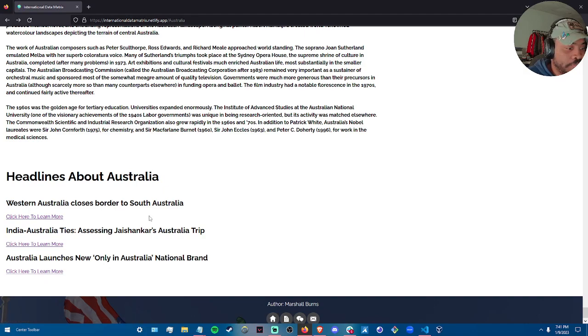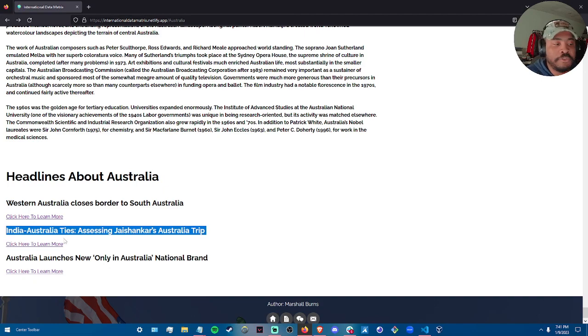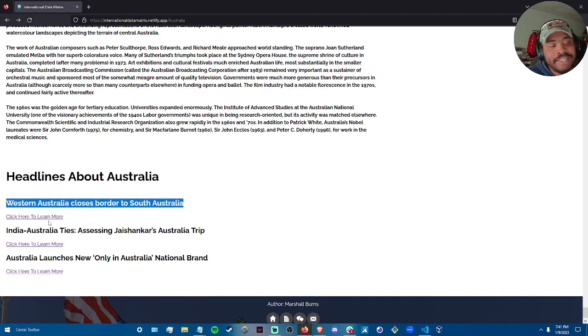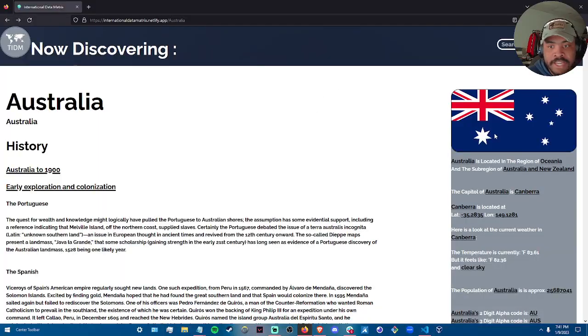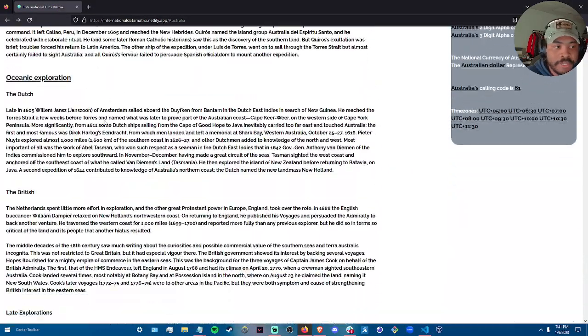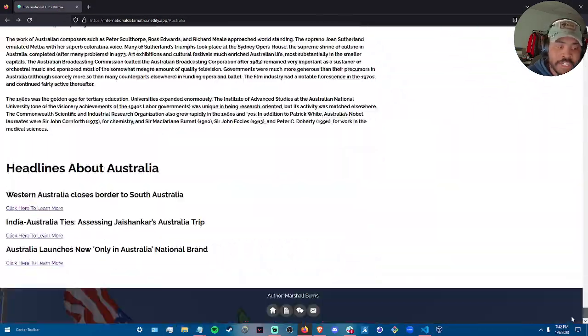I was able to parse out the data to where the headline itself appears on screen in this black text, and then the URL appears on screen as well, as a clickable link. So every country that I have, all 9 of them, has the metadata, some historical data, and a section for current headlines or headlines about that country or out of that country.